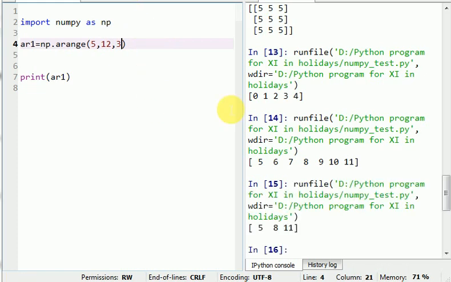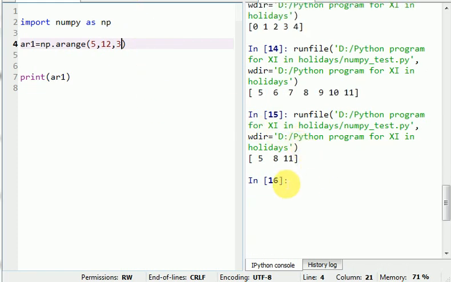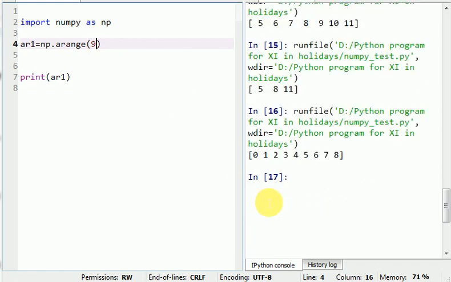Now run this. The output is 5, 8 and 11, after every 3 steps. Suppose I am giving one value that's 9, and run this, then it will generate 9 values here.